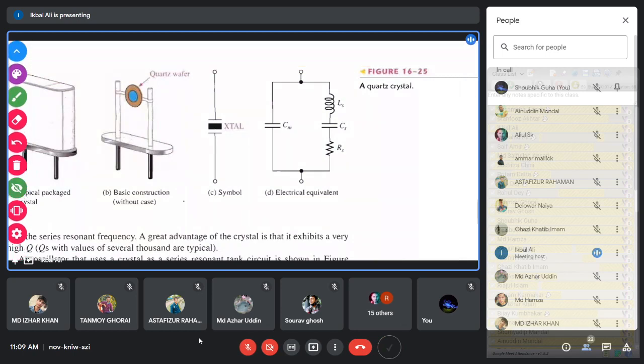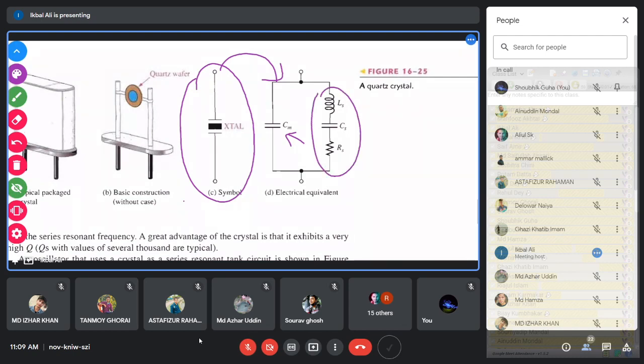Okay, so this is the crystal. It has this equivalent circuit. This capacitor is for the mounting electrode, and this is the equivalent circuit for the crystal itself, a series LCR circuit. There are two resonant frequencies. One is the series resonant frequency, where the inductor j omega Ls should be equal to minus 1 by j omega C. So that is the series resonant frequency, where this series path becomes resistive.